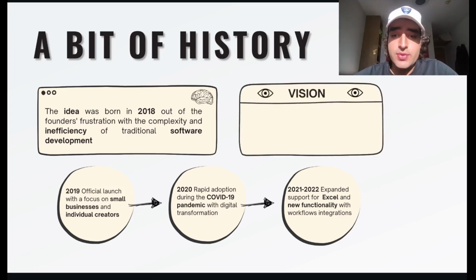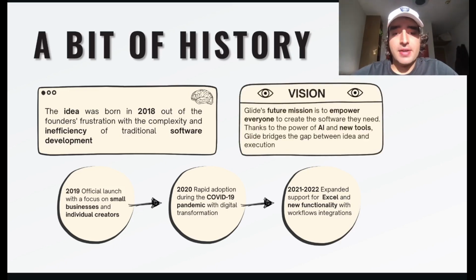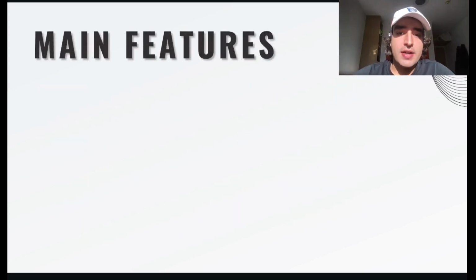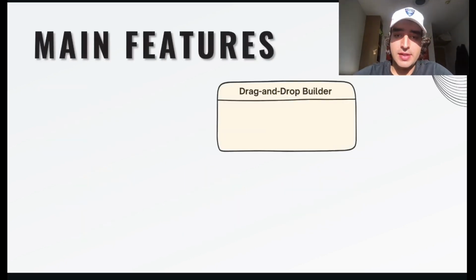So, what is the future vision of the app? Glide's future vision and mission is to empower everyone to create applications using AI and new tools, bridging the gap between idea and execution. So what are the main features of the Glide application?